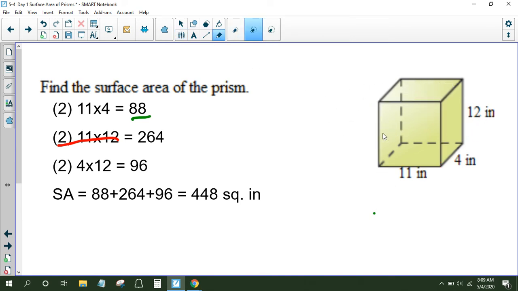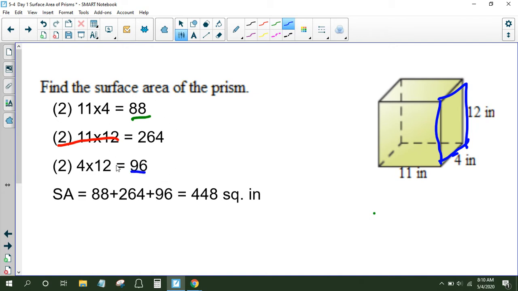Then we would also find the area of the two faces that are 4 by 12. Okay, so the 4 by 12 would be that one. Okay, and there are two of them. So together, that would be 96 that we see here.